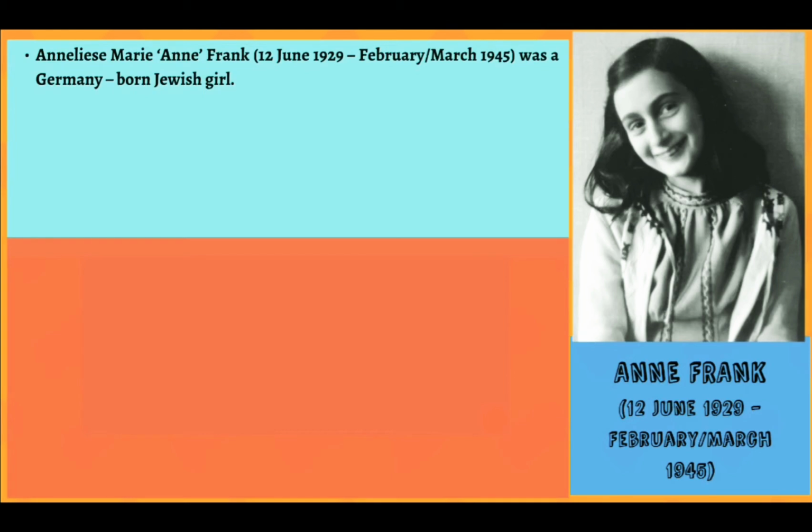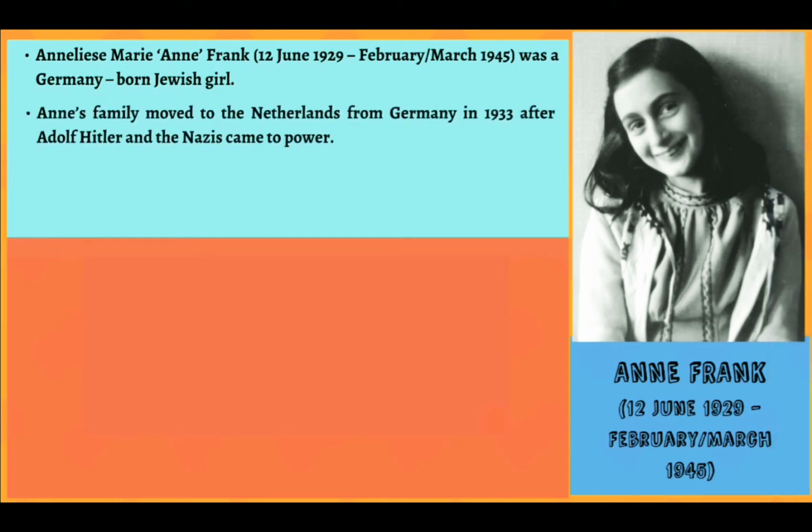Anneliese Marie Frank or Anne Frank was born on 12th June 1929 in Germany. She was just 16 years old when she died in February or March 1945. Anne's family, which was of Jewish faith, moved to Netherlands from Germany in 1933 after Adolf Hitler and the Nazis came to power. So basically, around the time Anne Frank was born, Adolf Hitler and his party were gaining more and more supporters. Hitler hated the Jews and he blamed them for the problems in the country, such as unemployment.